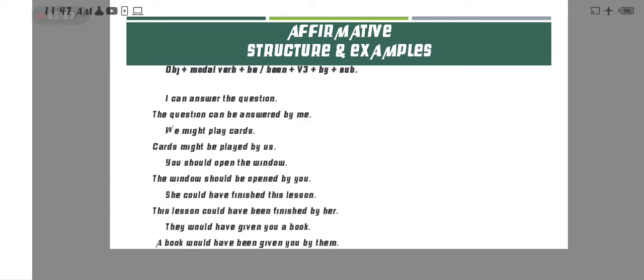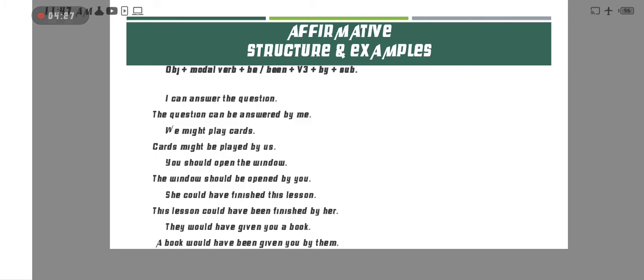By the example we can understand more. Number one example: I can answer the question. Here we have can, a modal verb in the sense of present, so we use be after the modal verb according to the structure.